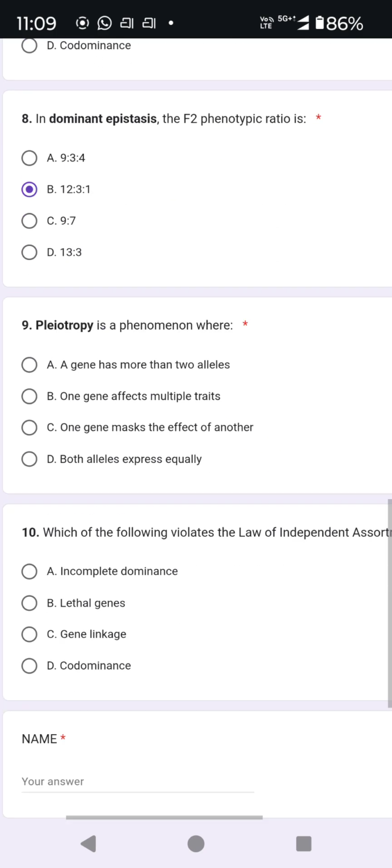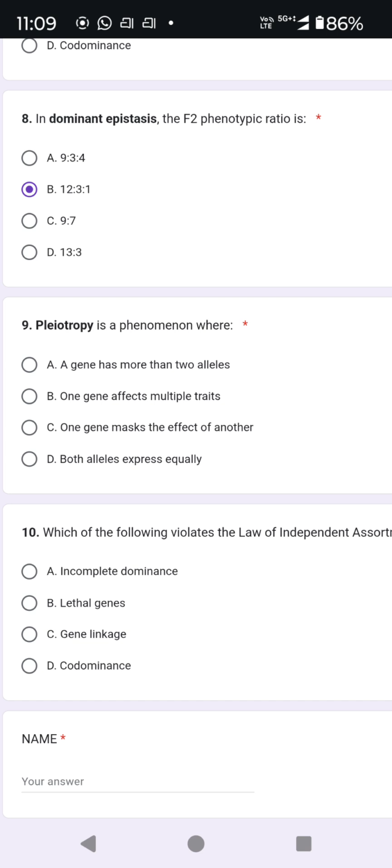So now the next question is, pleiotropy is a phenomenon where? A gene has more than two alleles, one gene affects multiple traits, one gene masks the effect of another, or both alleles express equally. The correct option is one gene affects multiple traits.